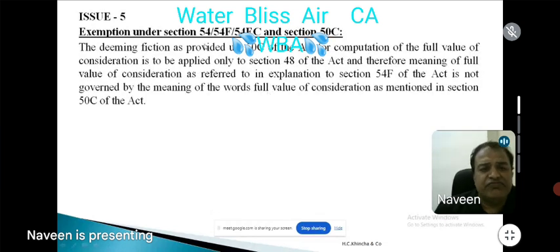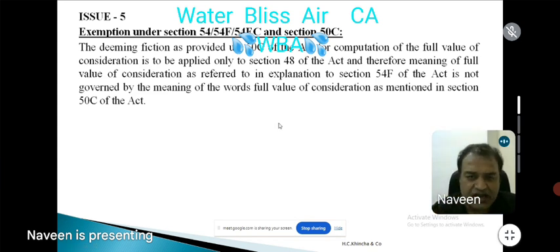Very interesting, sir. Exemption under 54, 54F, 54EC, and 50C. Now take that Chetan's case only. I entered into a sale agreement and sale deed, etc. Suppose the 50C value is 2 crores. I received only 1.5 crores as actual sale consideration. And I purchased a house. So the law is telling you that for the purpose of 50C, please take 2 crores. When you compute under 50C, take 2 crores.